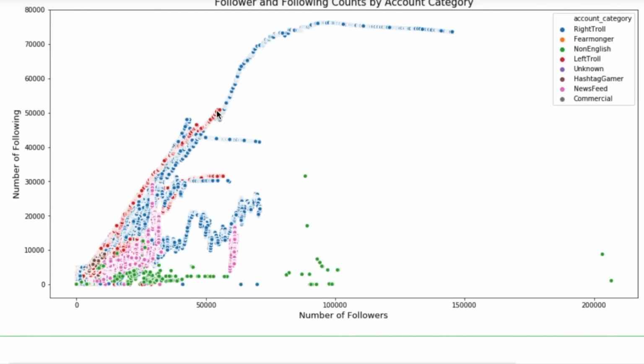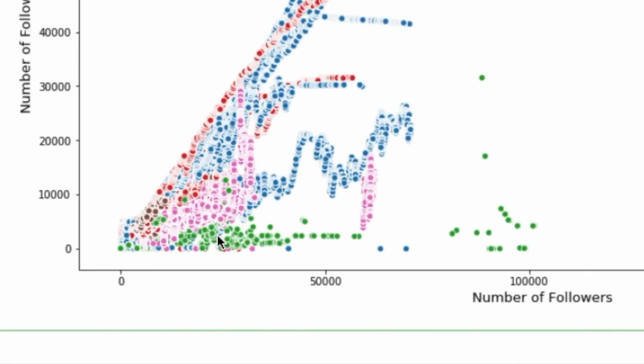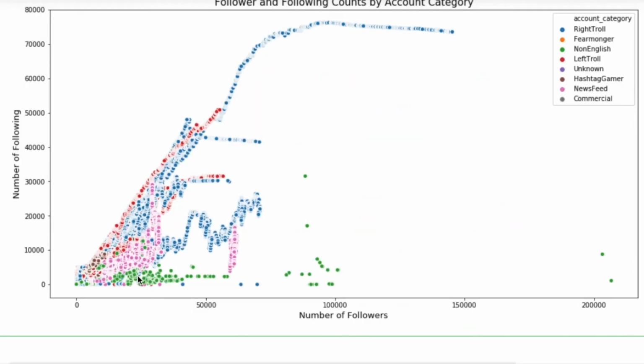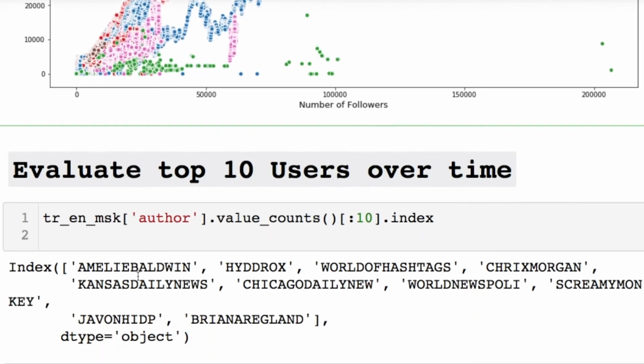This one shows that it's steadily increasing, and then it's pretty flat for the green one, which is the non-English tweets, which seems like they're not following a lot of people, but they have a lot of followers, which is kind of dubious. Maybe it's a business entity, who knows.